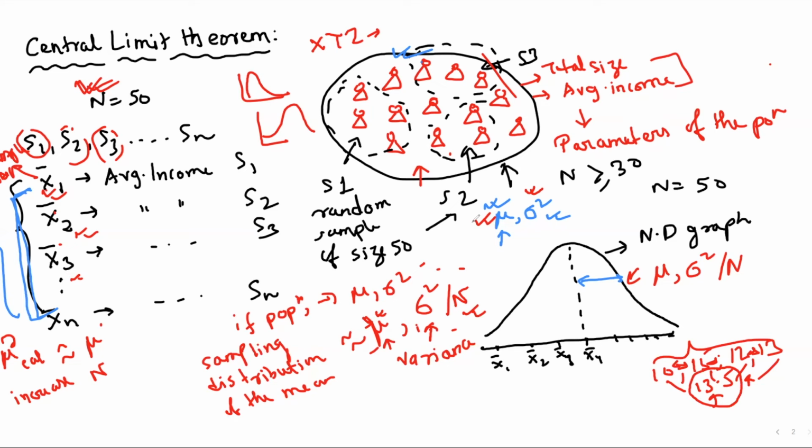So if someone says, okay, I don't know the mean and I don't know the variance of this particular population, which are the parameters of the population, there is no worry. I will draw samples and do repetitive iterations of this sample, taking samples of this particular size. I will plot them and see if it follows a normal distribution, meaning the mean that I calculate from this graph will be similar to the mean of the population, and our variance will be this. So we can calculate the population variance as well.